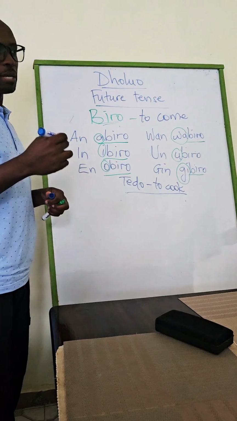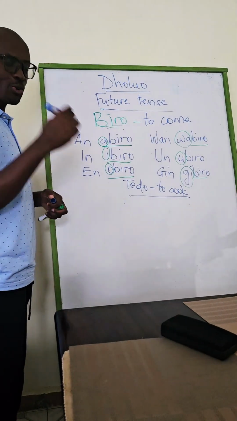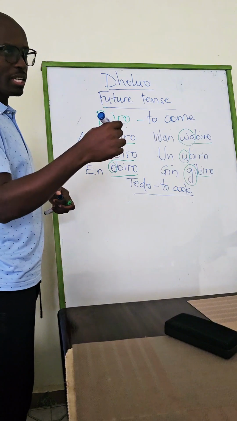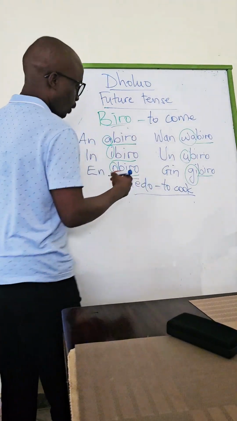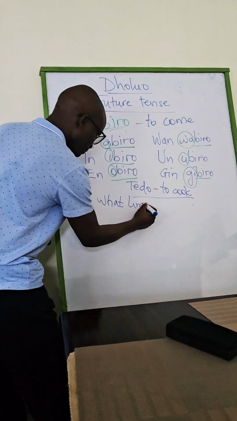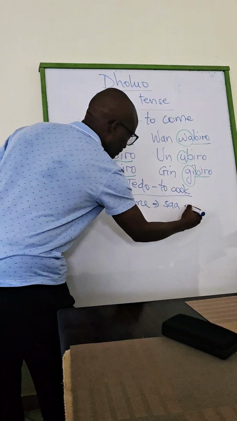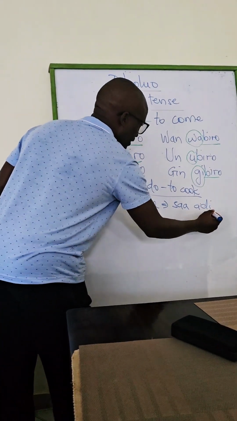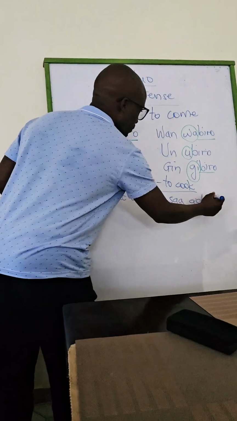You will cook at what time? All you need there is to know the verb to cook, and then what time? What time is Saadi? The other time we talked about Adi, if you may remember.